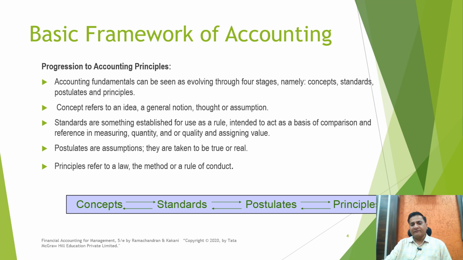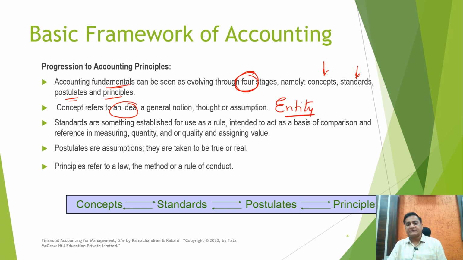We say that accounting fundamentals have evolved through four stages, namely the concepts, the standards, postulates, and principles. The concept is nothing but an idea, a general notion. Say, for example, when I say entity concept, which we discussed in our earlier class, it says that we need to have an idea in our mind whenever we are doing the accounts of any organization, that we are working for the entity, not for the individual or owner. This is also called the separate entity concept. So concept is nothing but the idea or a general notion, right?